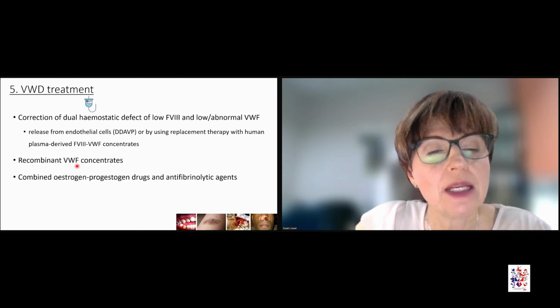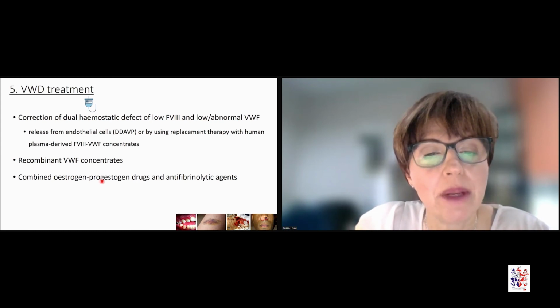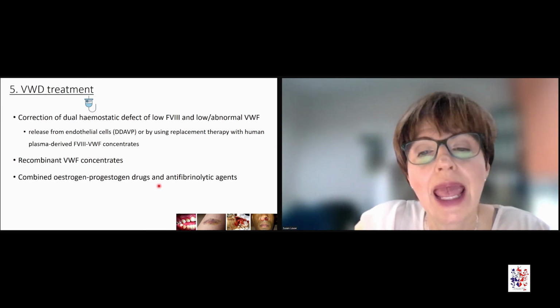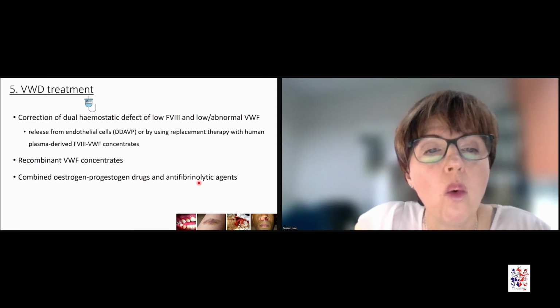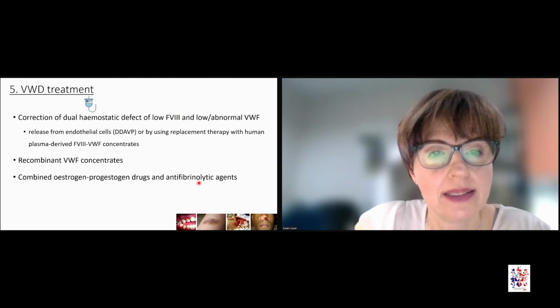This form of therapy is often combined with estrogen progesterone drugs in order to treat the menorrhagia, which is often a presenting feature in female patients that suffer from von Willebrand's disease, and antifibrinolytic agents such as cyclokapron are also often employed in the treatment of von Willebrand's disease.